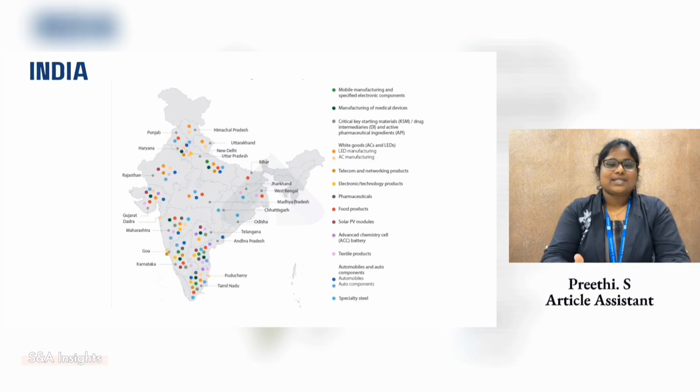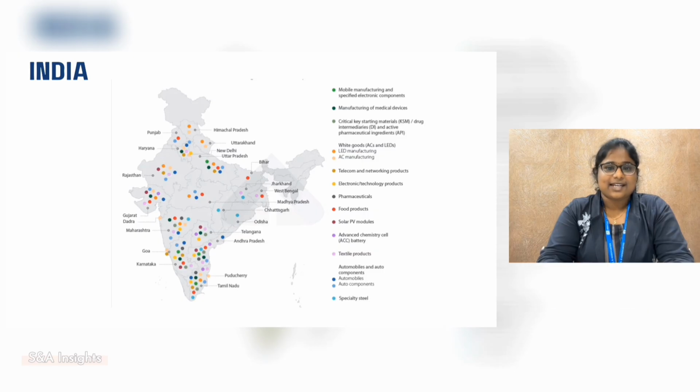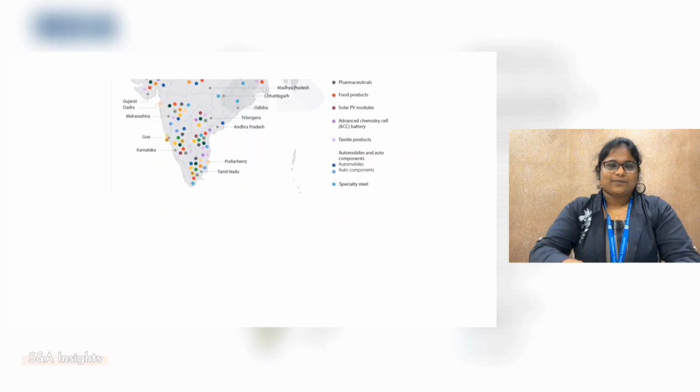So this image shows a sector-wise industrial distribution map of India. Southern states like Tamil Nadu and Karnataka are highly diversified, covering electronics, EVs, textiles, and autos. Western states like Gujarat and Maharashtra have strong industrial bases for pharma, steel, and solar energy. Northern India, which is UP, Haryana, Delhi, shows dominance in mobile, LED, and auto components. Eastern and Central India, Jharkhand, Odisha, and Chhattisgarh mainly support raw material and heavy industries like steel and solar.